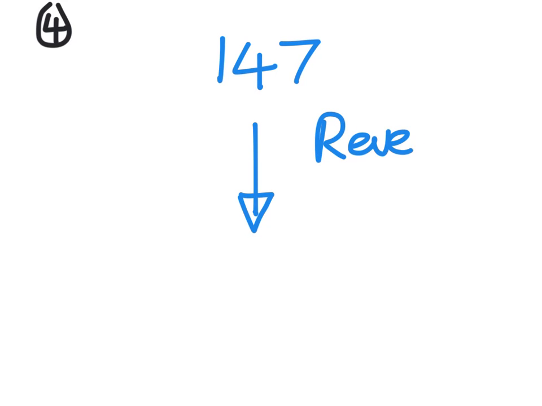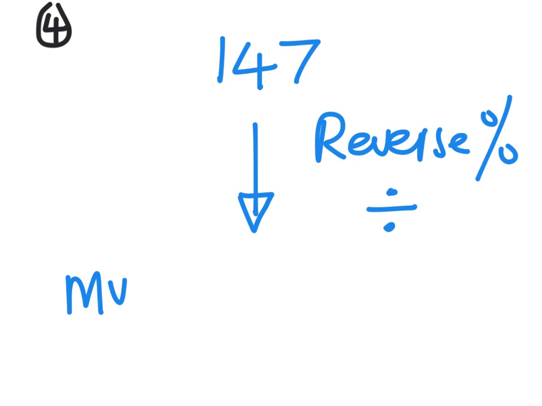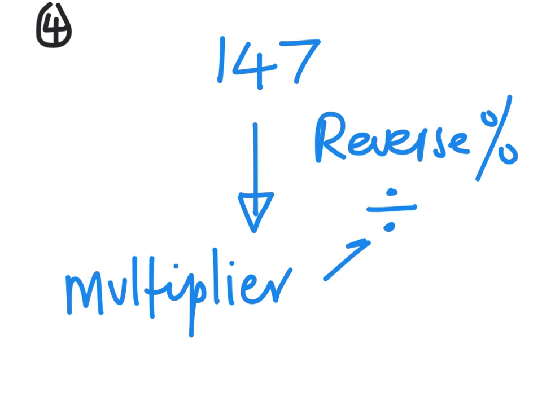Question 4, weightlifting competition. Now, Mac's strength, his new record was 147. We want to know what his old record was. So we'll have to go backwards in time. If we're going backwards in time, it's a reverse percentage. And we know that if they're reverse percentage questions, they are divide questions. So find the multiplier. You should be able to do that quite easily now. And then divide.